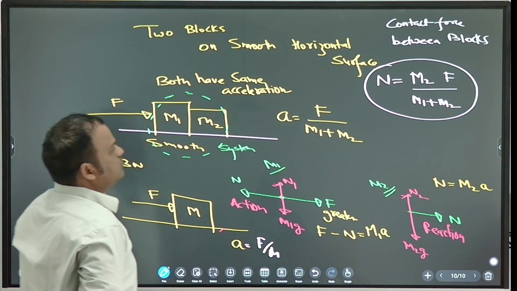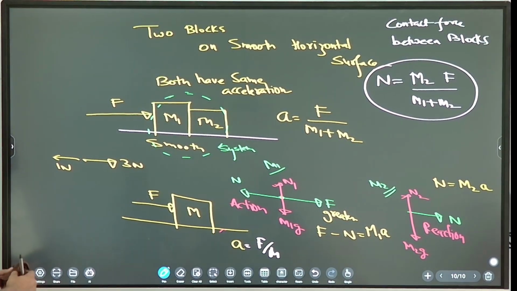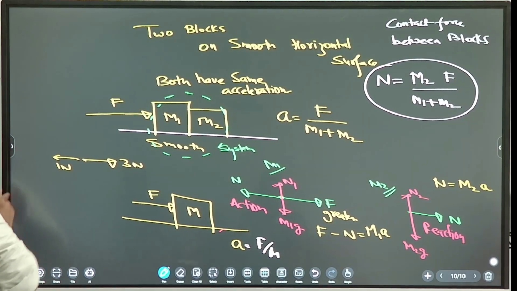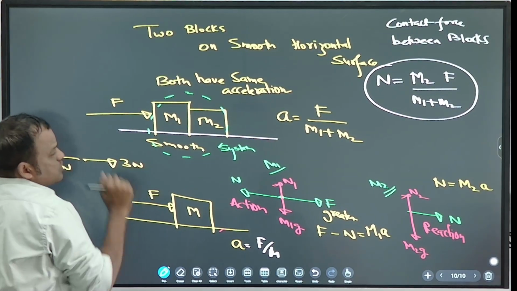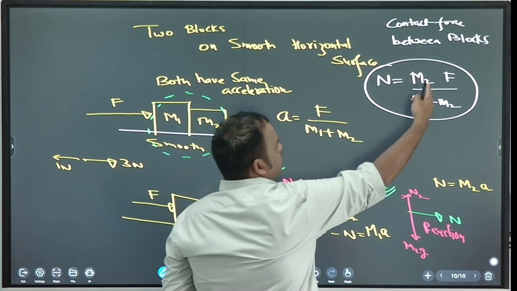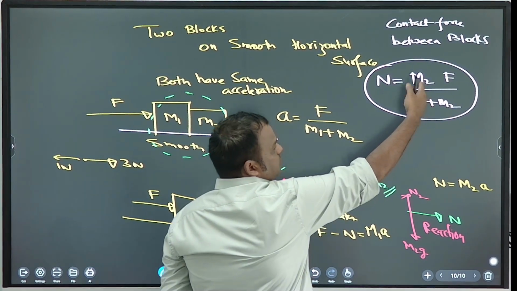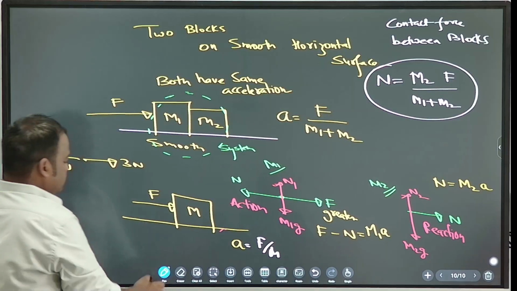Contact force between two blocks. You are exerting force on M1, so what is coming in the numerator? M2. Note down.